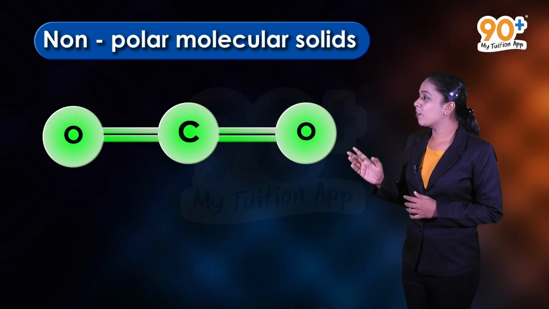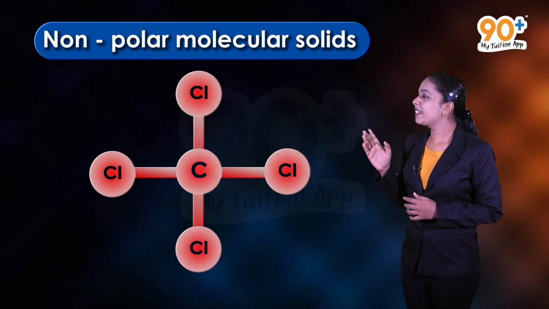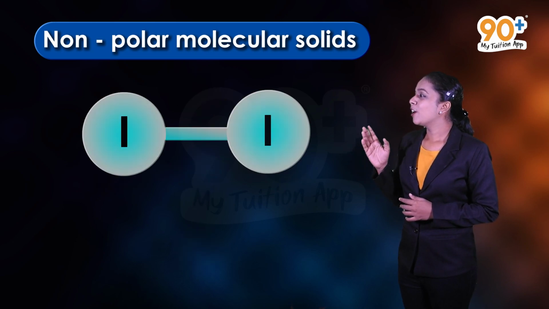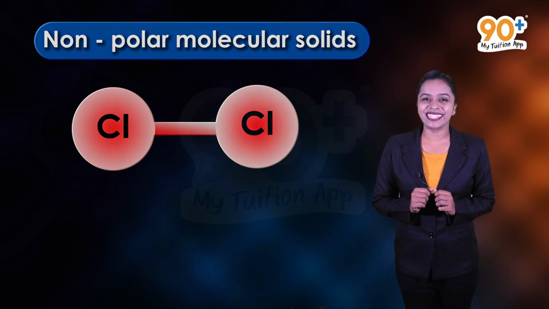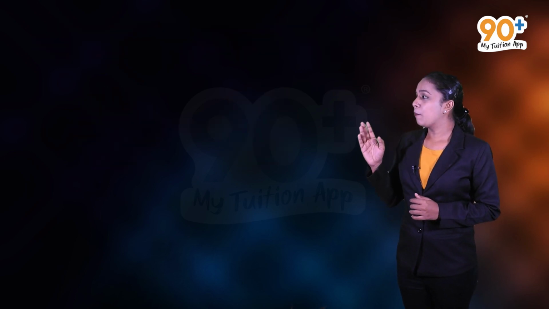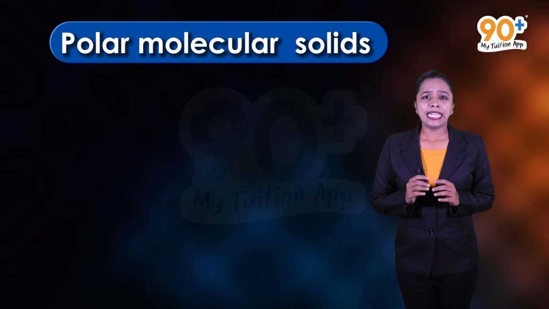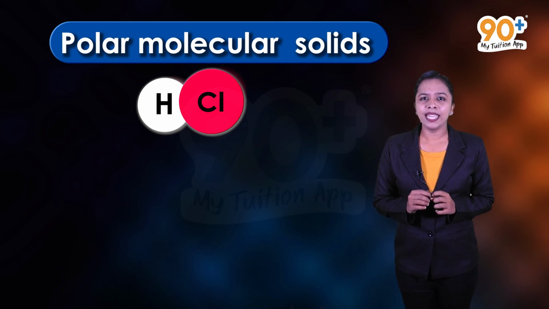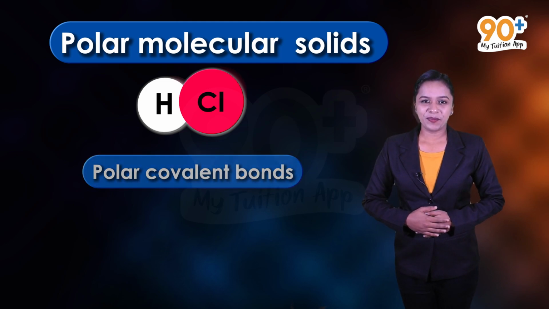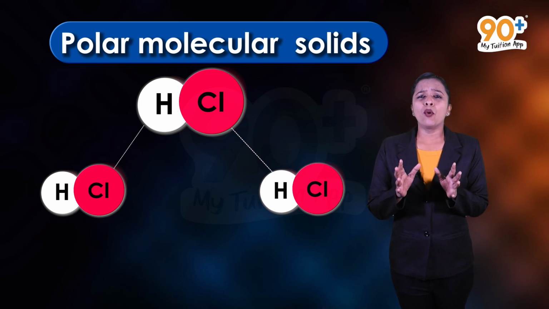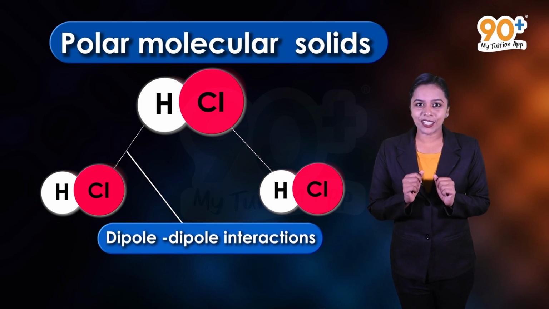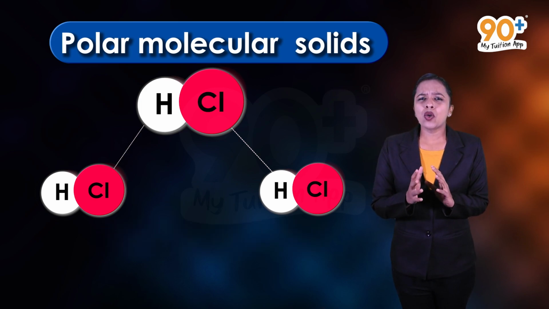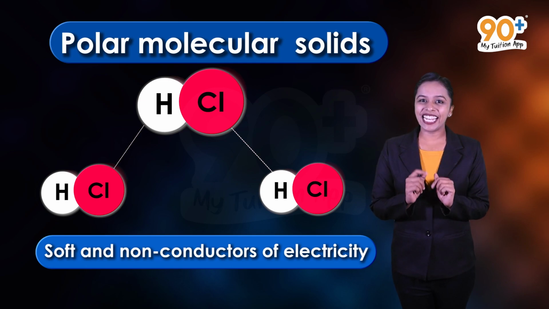Hydrogen, carbon dioxide, argon, carbon tetrachloride, iodine, chlorine are some examples of non-polar molecular solids. So the second one is polar molecular solids. In polar molecular solids, the constituent particles are formed by polar covalent bonds. In these solids, molecules are held together by relatively stronger dipole-dipole interactions. They are also soft and non-conductors of electricity.